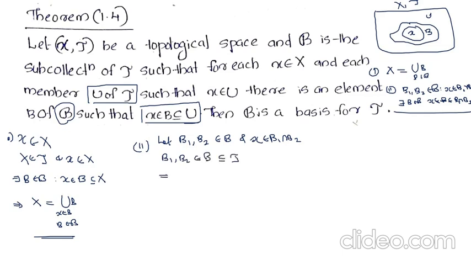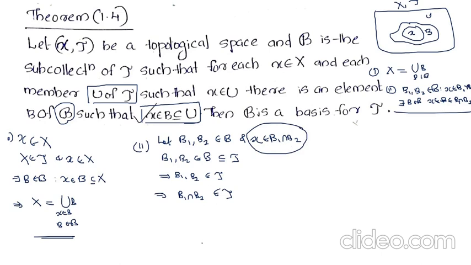Then by the property of topology, we can say that the intersection also belongs to tau. B1 intersection B2 belongs to tau.